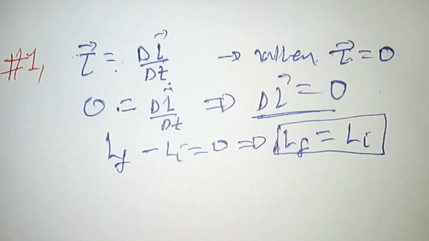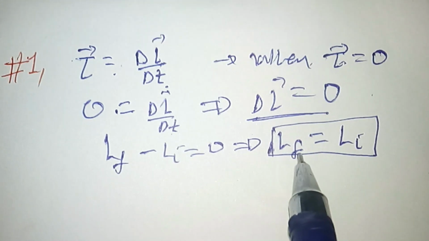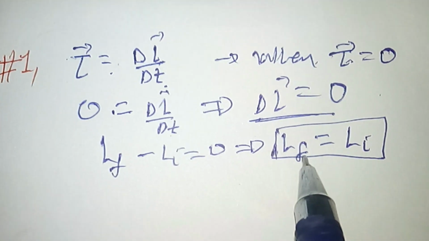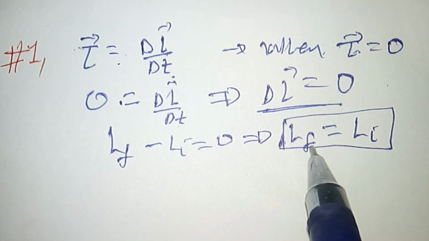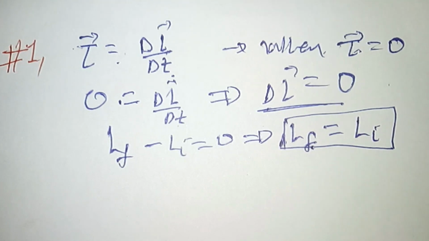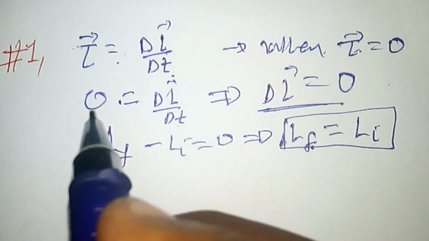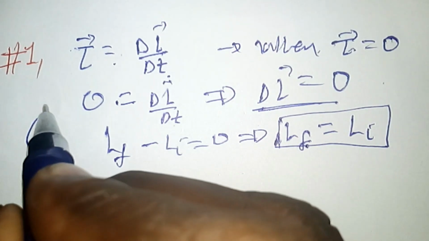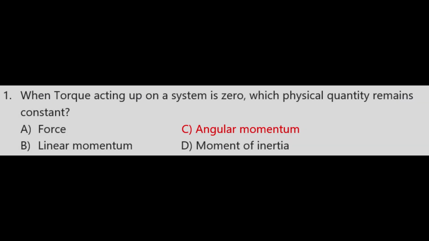When there is no external torque acting on a rotating object, that is, when the sum of all the torques acting on a rotating body is 0, the angular momentum of that body will remain constant. So according to the equation, if the torque acting on a system is 0, then the angular momentum of the body remains constant. So the correct answer is alternative C.